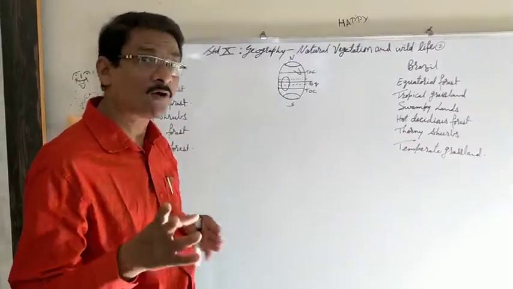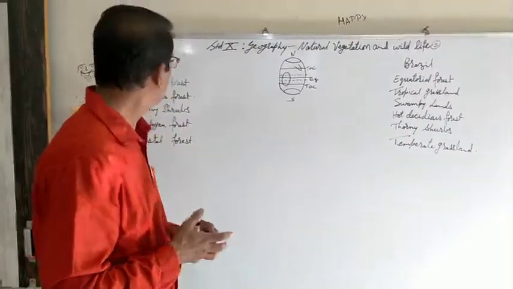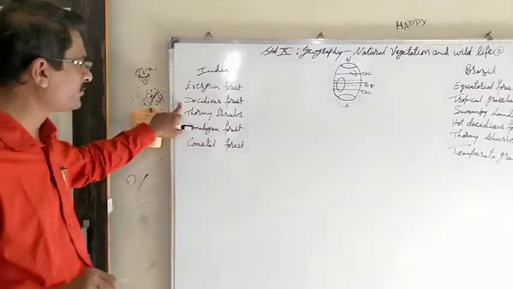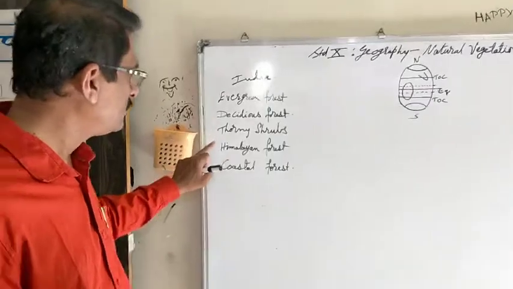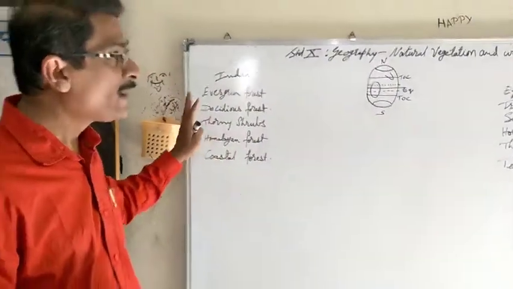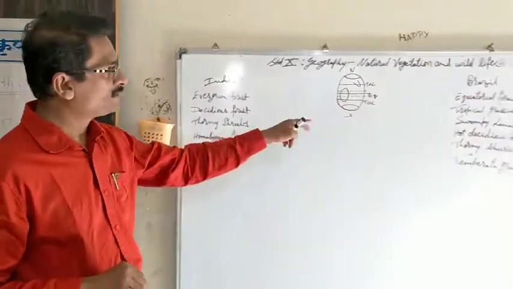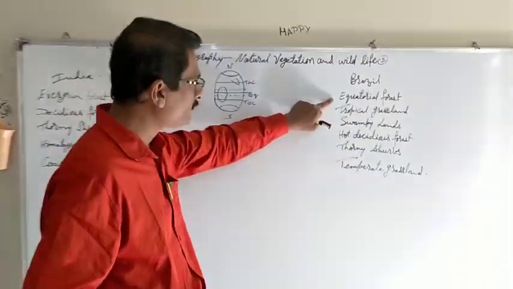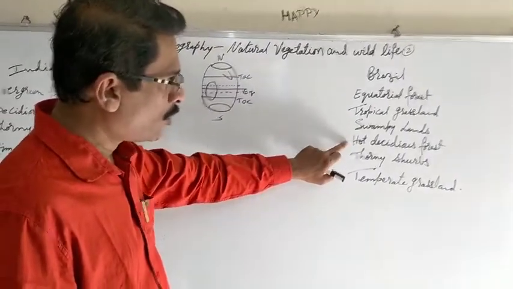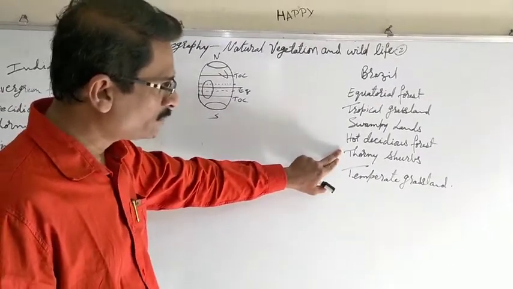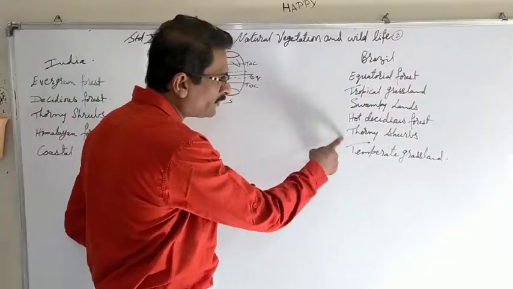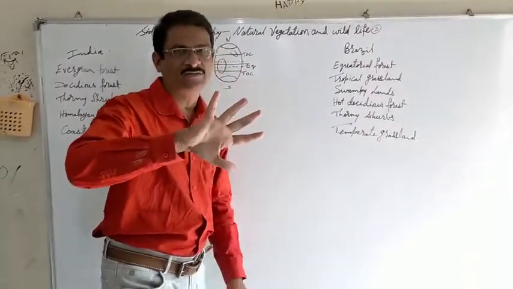Here we have to understand, in the last lecture we saw evergreen forest, deciduous forest, thorny shrubs, coastal forest. Sorry, this is about India. And when we study Brazil, Brazil has equatorial forest, tropical grassland, swampy lands, deciduous forest, thorny shrubs, and temperate grassland, across 5 physiographic divisions.